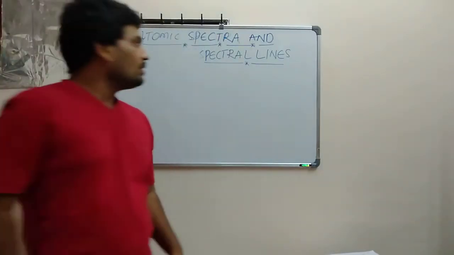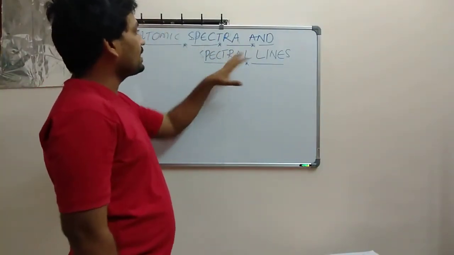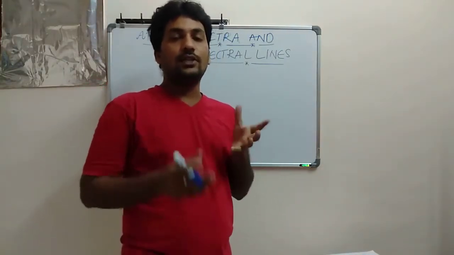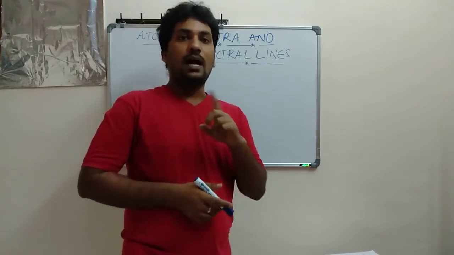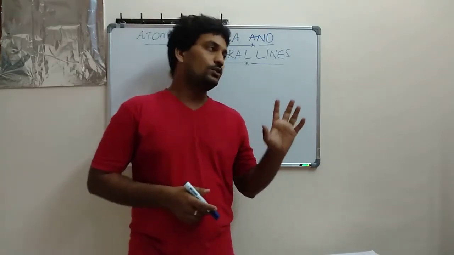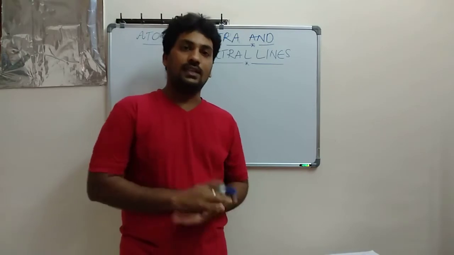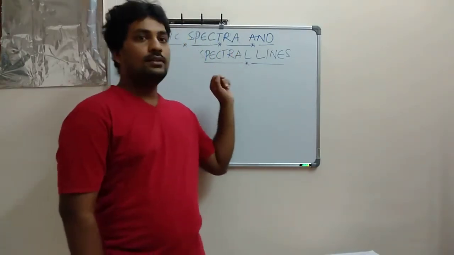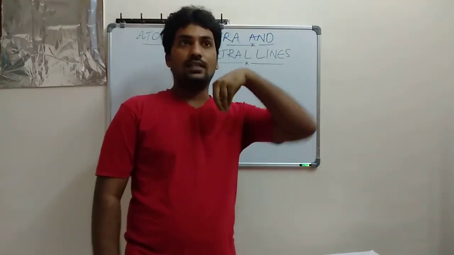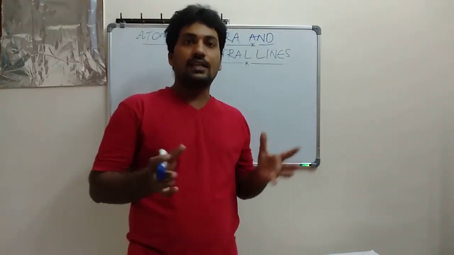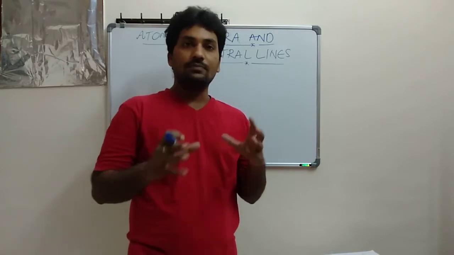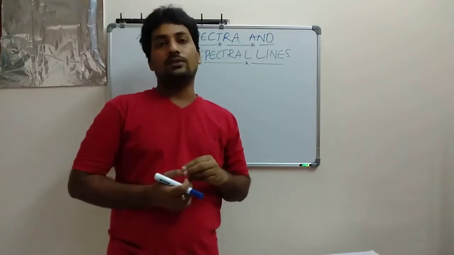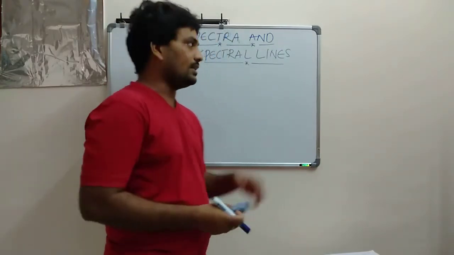So today we are going to discuss atomic spectra and spectral lines. This is part 3. I have already done videos of the atom chapter, part 1 and part 2, so in part 3 I'll complete the entire chapter. I left off with spectra. Bohr has explained spectra in a clear-cut manner. I am going to discuss the atomic spectra and spectral lines for the hydrogen atom. So let's start the topic.